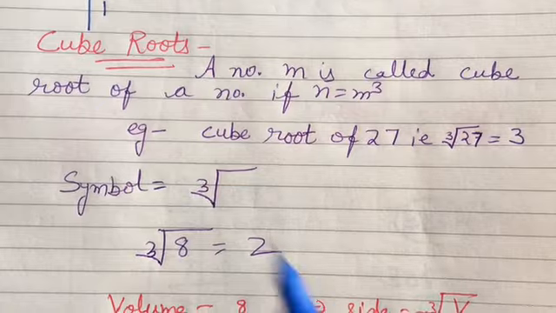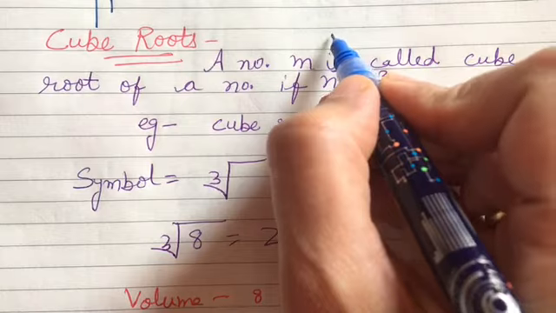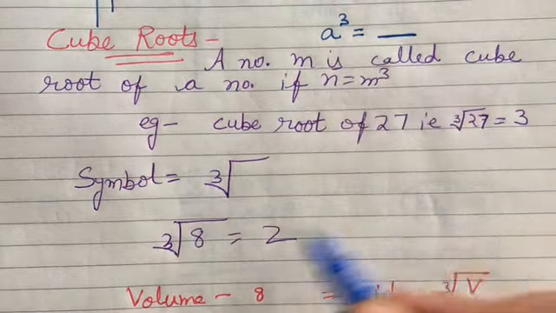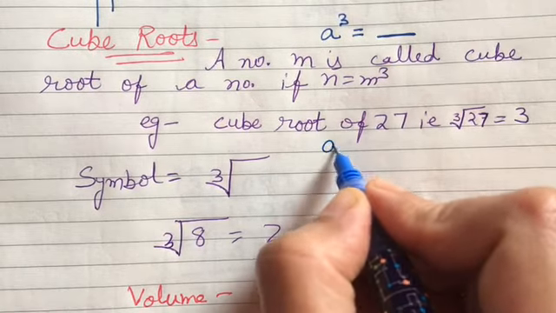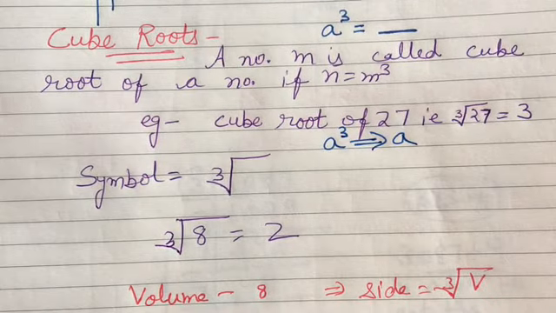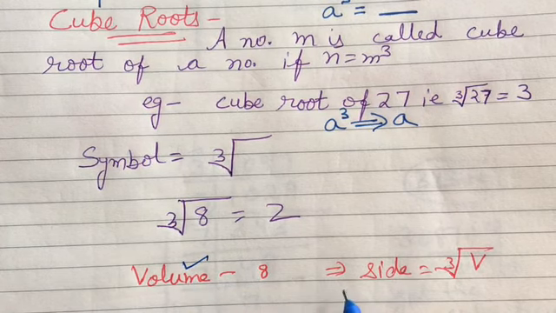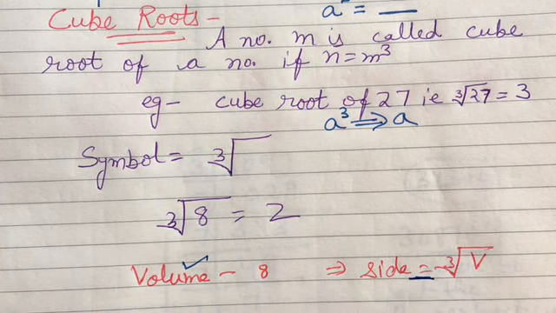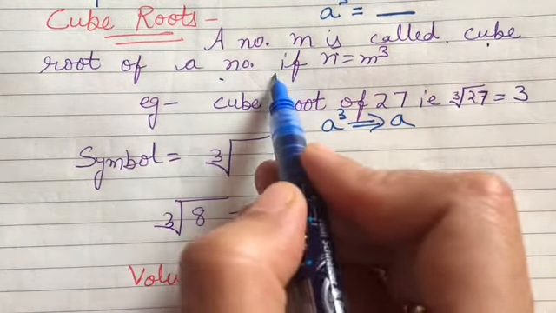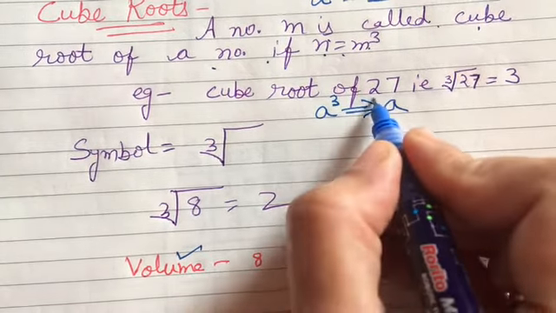Now the next thing in this is cube root. It is the opposite of cube. In cube we are taking the power of 3 of any number and finding out the value. Here it is opposite. We are given this value as a cube and we have to find out the value of a. Fine. For example, using cube we were finding the volume. Here volume is given, we have to find out the side. So that means a number m is called the cube root of n if n is equal to m cube.